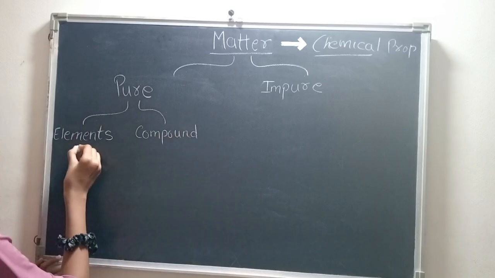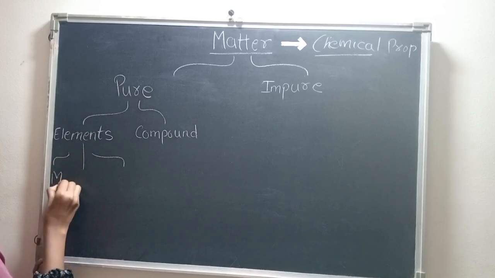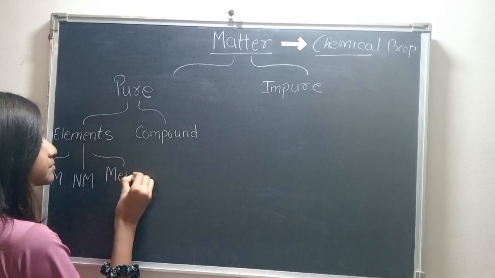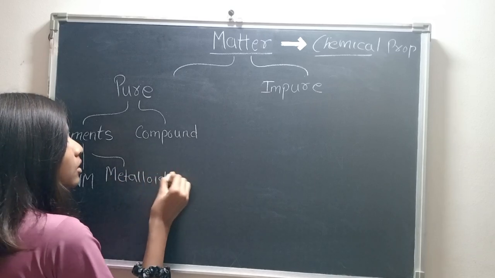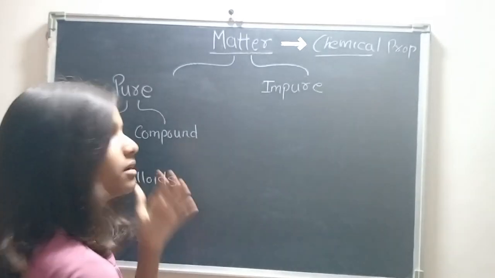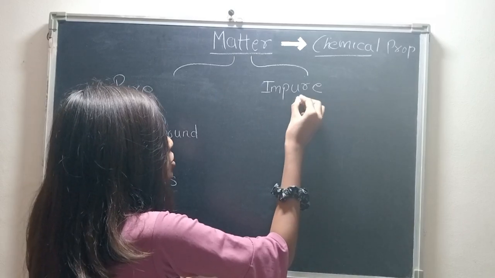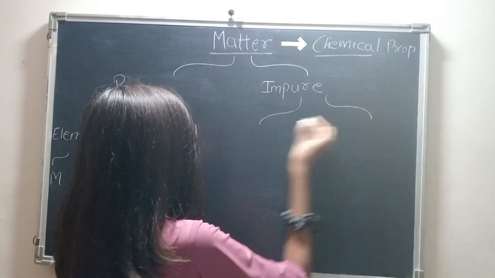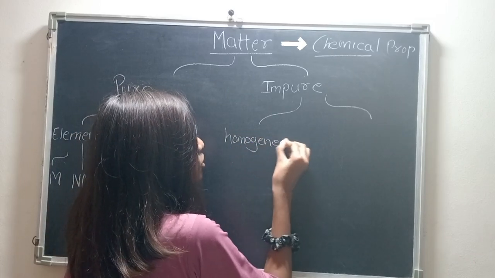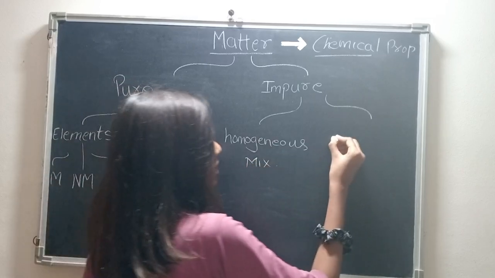And elements are further classified into metals, non-metals and metalloids. Okay, so this was about pure substances. Then impure. Here there are only 2 types, homogeneous mixture and heterogeneous mixture.